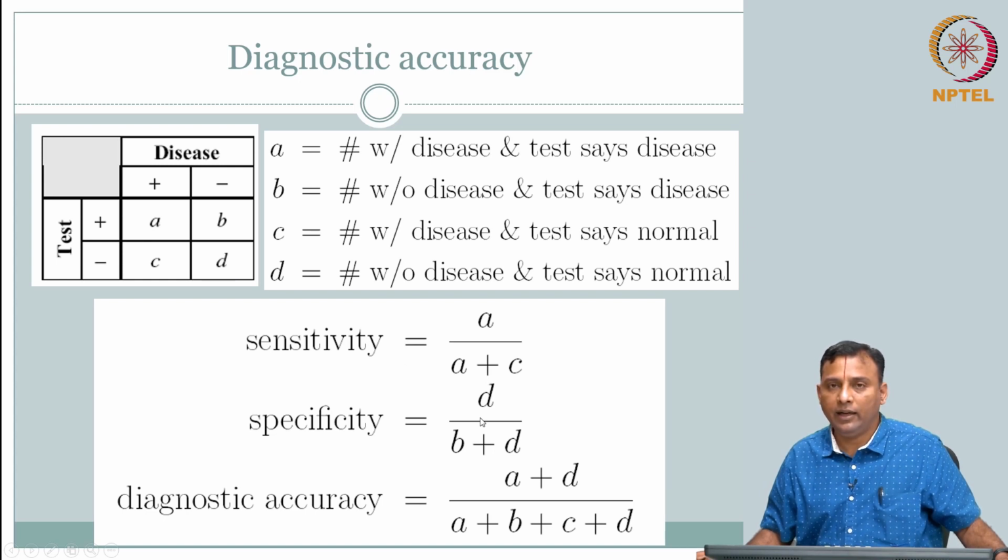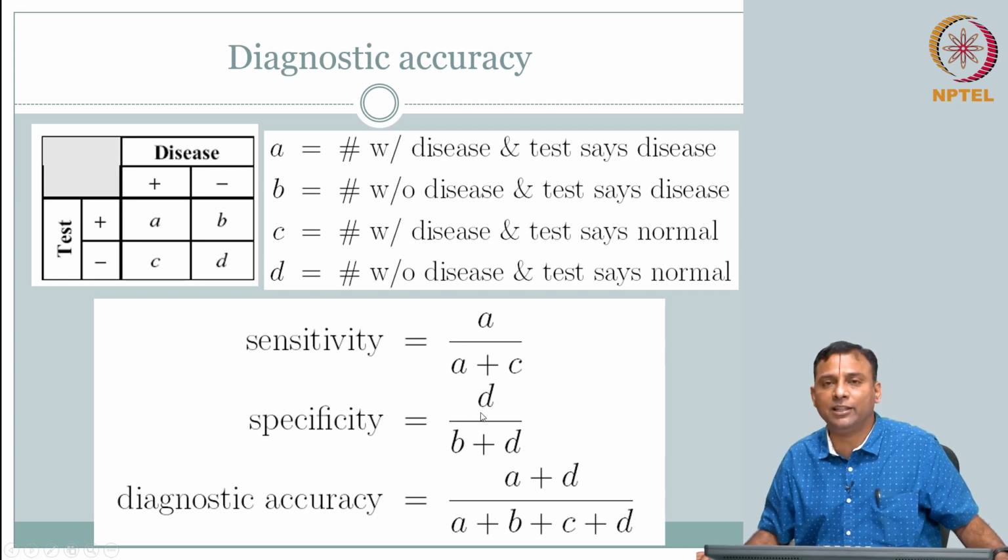Ideally, you want to be 100% specific, meaning everybody who doesn't have a disease goes home. That means I shouldn't have any B. B is there is no disease, but my test says you have disease. So I should not have any B, and D by D will be 1. In reality, obviously your sensitivity and specificity are going to be less than 1.